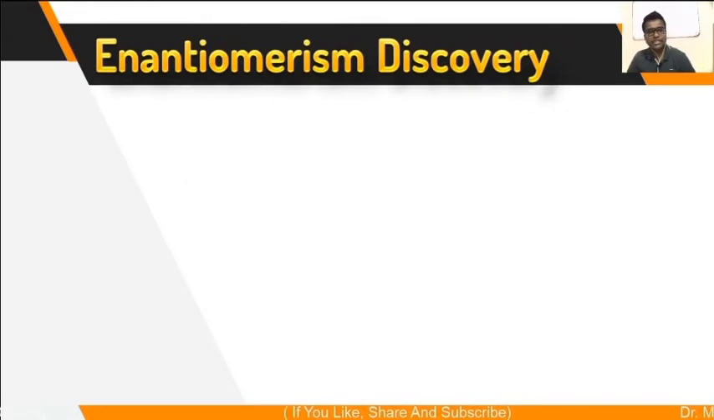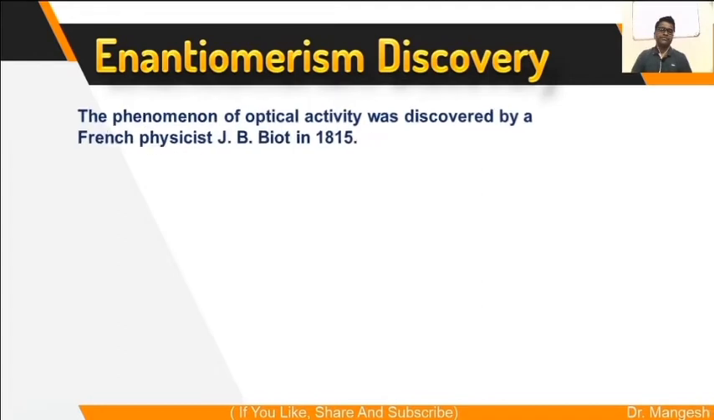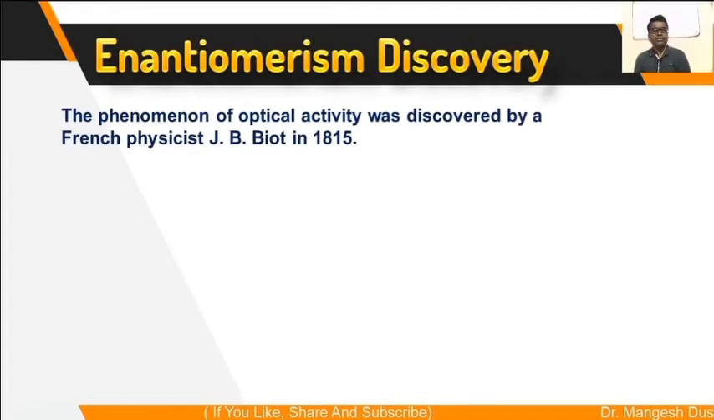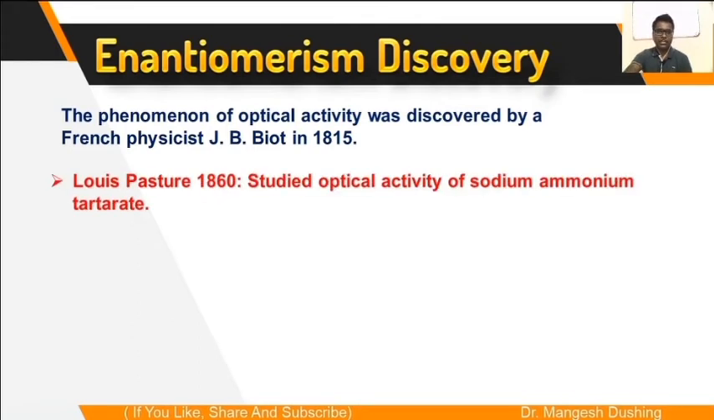Now we will see about enantiomerism and its discovery. Friends, the phenomenon of optical activity was discovered by the French physicist J.B. Biot in 1815. After that, Louis Pasteur in 1860 studied the optical activity of sodium ammonium tartrate crystals.